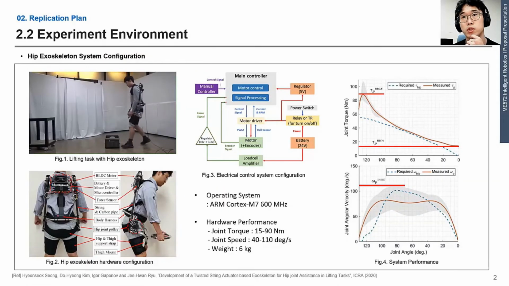Our exoskeleton was specially developed for the lifting test, and it assists by pulling the upper body back and pushing the hip with two independently controlled actuators. When gripping an object with a glove, a reference torque profile is created based on the measured sensor value. Then the arm-based system can possibly perform more than one thread control cycle. As shown in Figure 4, when both joints are actuated together, it reaches up to 90 Nm of torque and 110 degrees per second joint angular velocity.